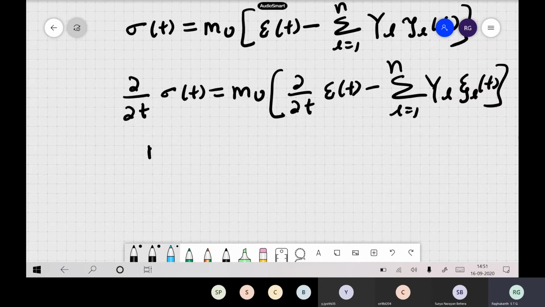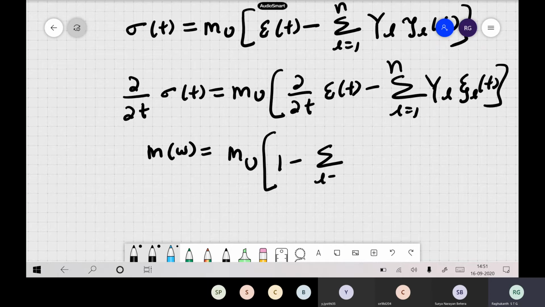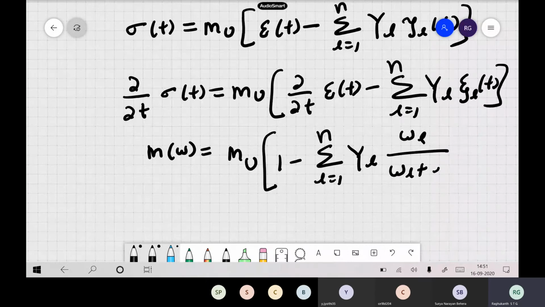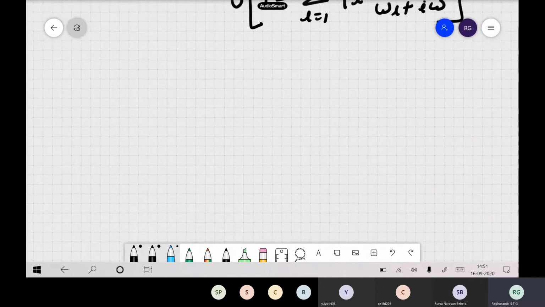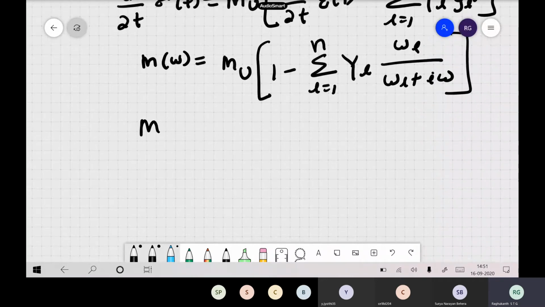Now here m of u, or m of omega if you want to represent it in the frequency domain, becomes m_u times 1 minus the sum over L equal to 1 to n of y_L ω_L by (ω_L plus i times omega). Of course, these m_R are the relaxed modulus.